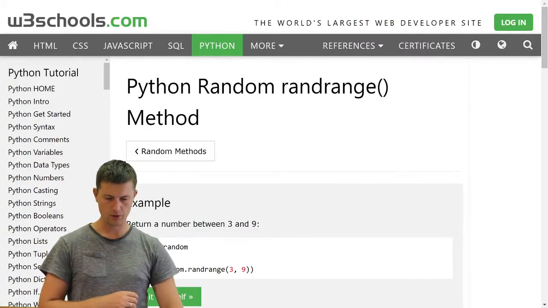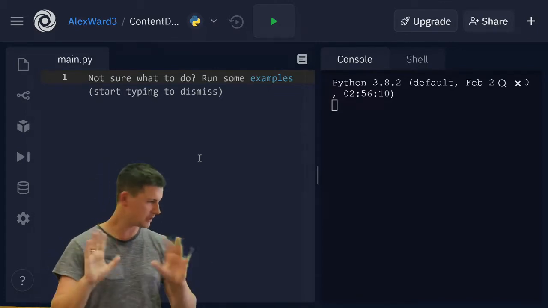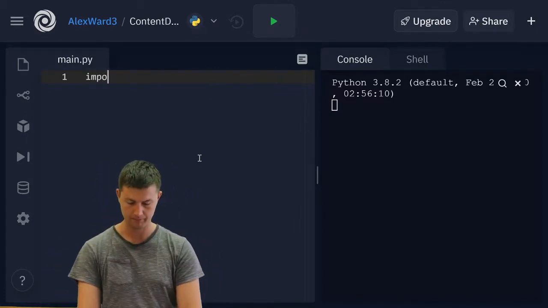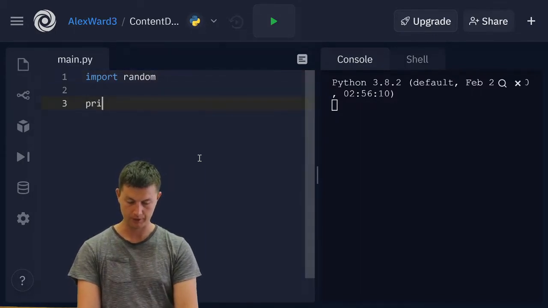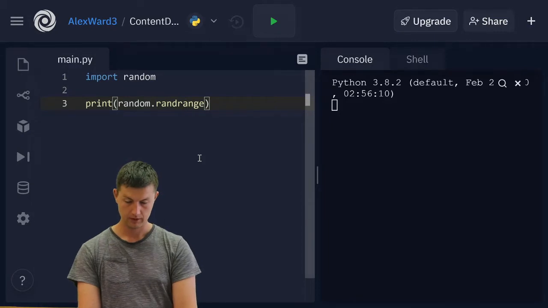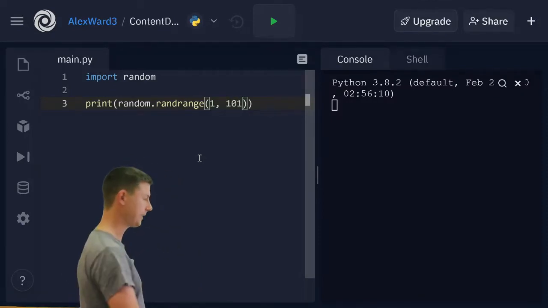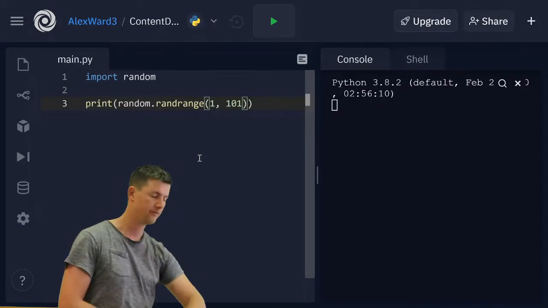So let's go here. Let's just get that working. Let's import random, and let's print random dot randrange, and we want it between 1, because we don't want to include 0, and we want it to be 101, because we want 100 to be included.